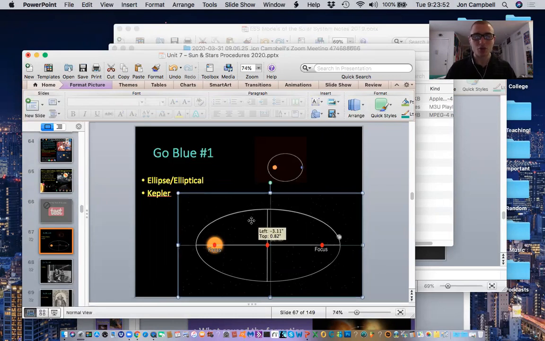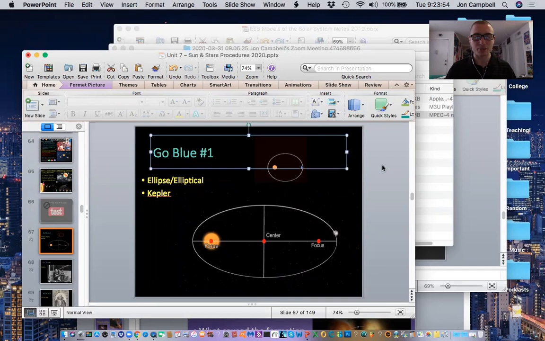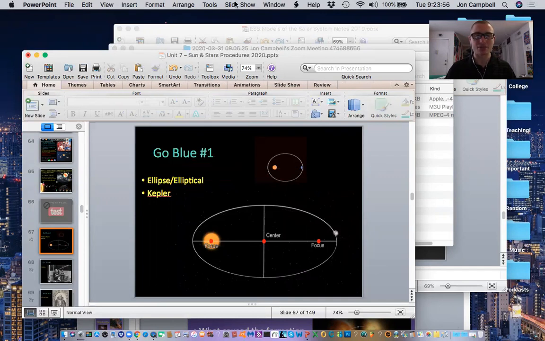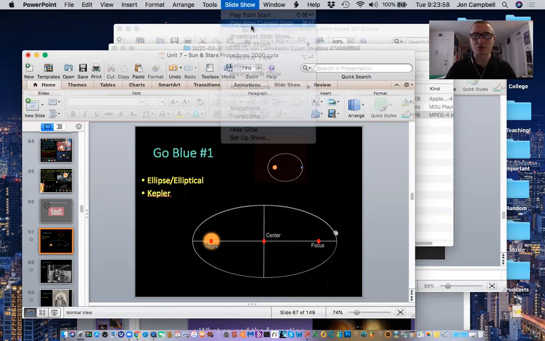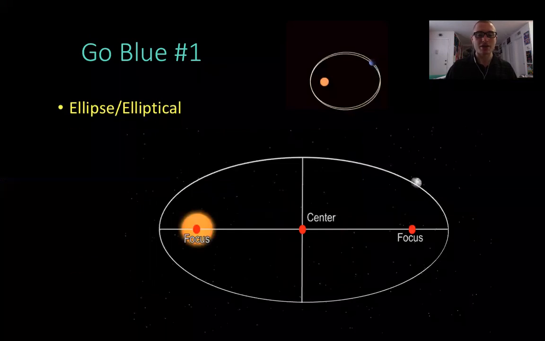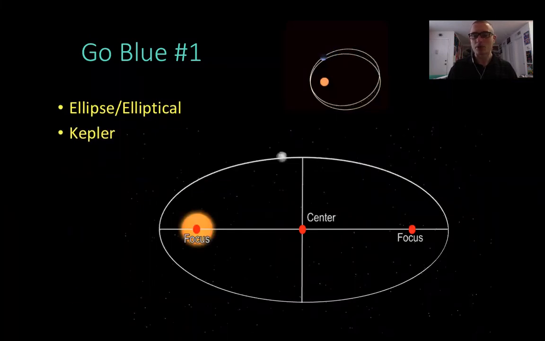But for short, we will just go ahead and say Kepler. Again, last names are more important than first names. So ellipse, elliptical, and then Kepler would be our person who identified that.